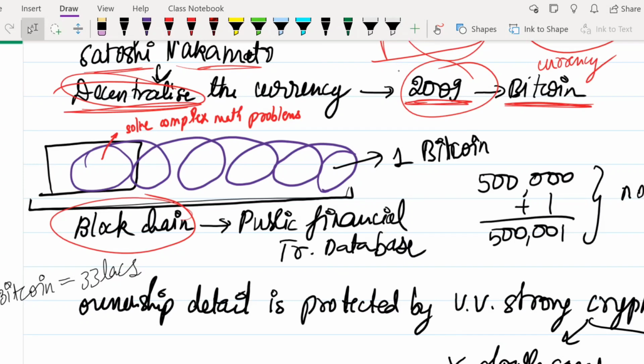This problem might eat up the entire electricity or energy of a whole city. That much energy and electricity it needs to solve one basic complex problem. So you need crores and crores of rupees of infrastructure, that is your hardware and software, and then crores of money you have to spend on electricity also, so that you are able to solve this problem and finally get a Bitcoin. Like this, as and when each person solves it, one Bitcoin is going to be created.